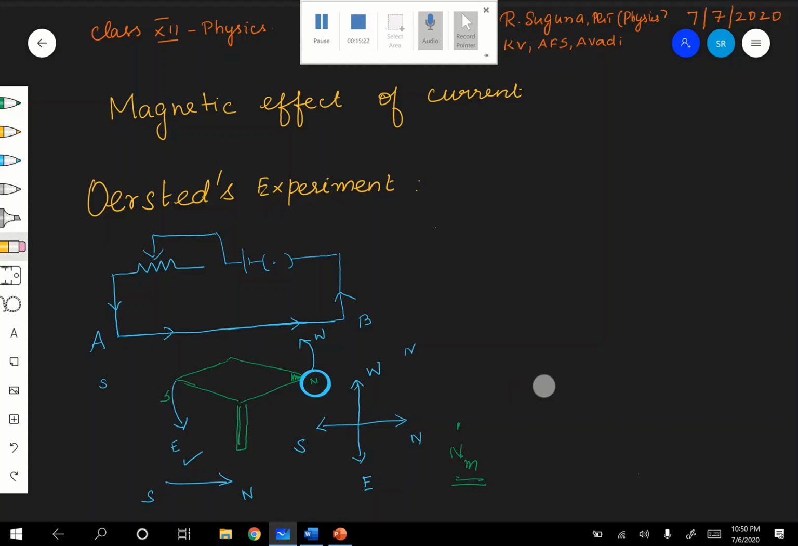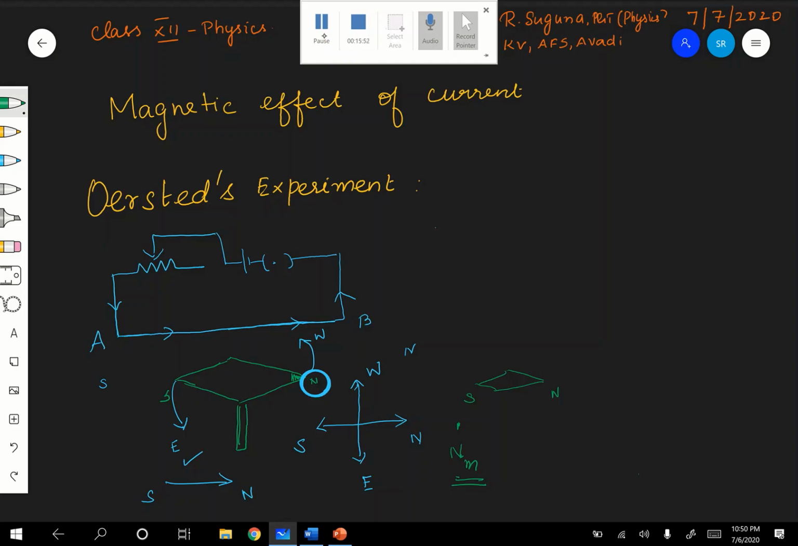What is that? The compass needle is coming back to the north-south position. Are you following? Once you stop the current flowing, here you see, disconnect the battery, so there is no current. Once there is no current, immediately it is coming back to the north-south position, which means only Earth's field is there. There is no other magnetic field.